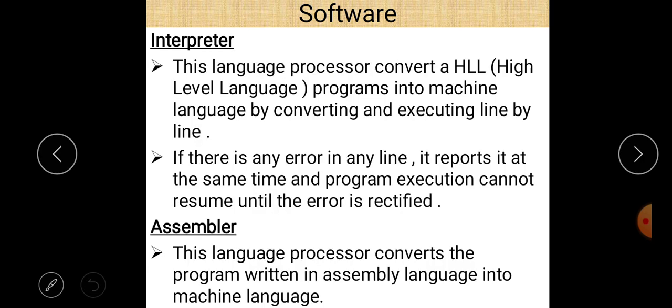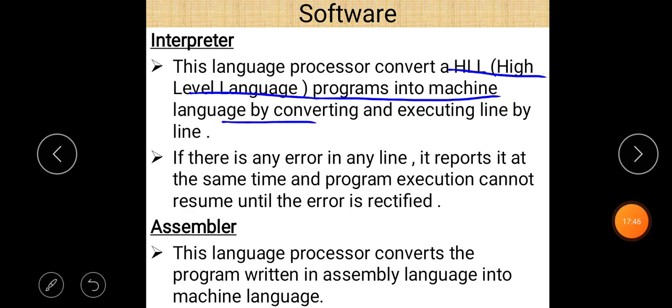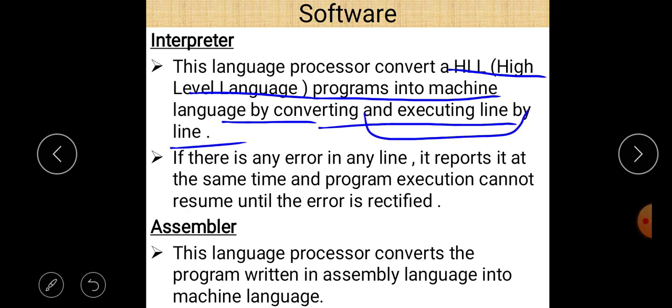Next is interpreter. So this language processor converts a high level program into machine language by converting and executing line by line. That is the main point. It also converts a high level language code into low level language code, means machine level language code, but only by converting and executing line by line. And if there is any error in any line, it reports it at the same time, and program execution cannot be resumed until the error is rectified. So that is the basic difference between the compiler and the interpreter.